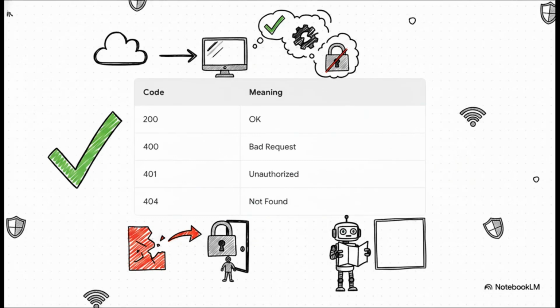But as we all know, things don't always go perfectly online. The server always talks back to the client using what we call HTTP status codes. If you get a 200, awesome, everything is okay and successful. But you've probably run into a few of these others. A 400 means you sent a bad request that the server just couldn't understand. A 401 means unauthorized, usually meaning you forgot your username or password. And then there's the infamous 404. We've all seen that one. It simply means the server couldn't find the page you were looking for.